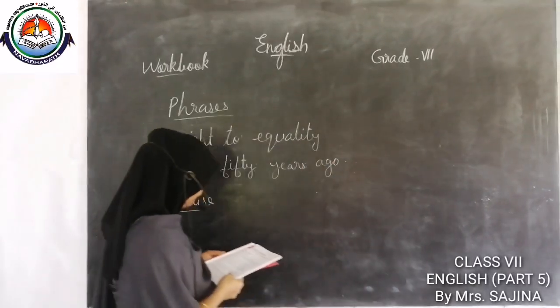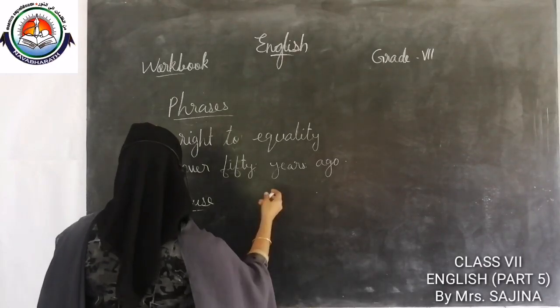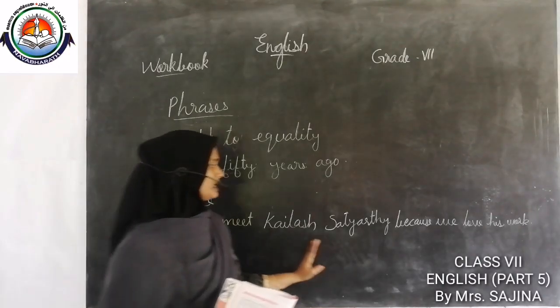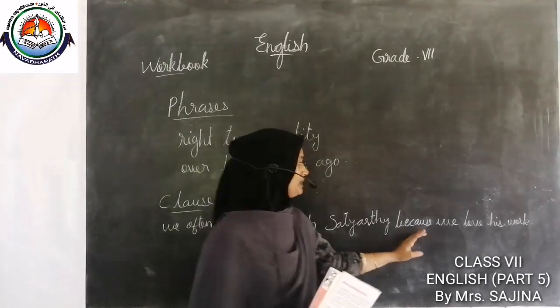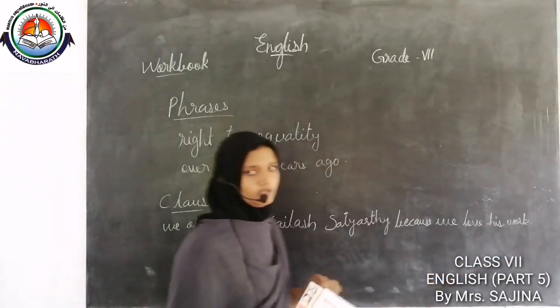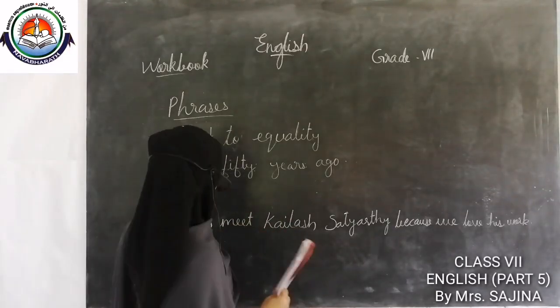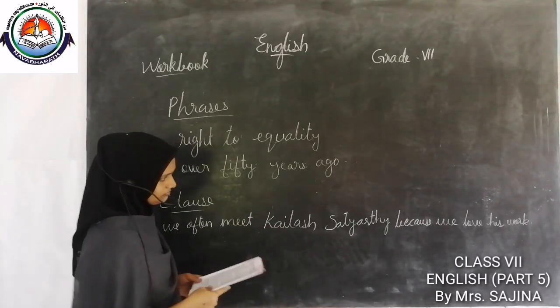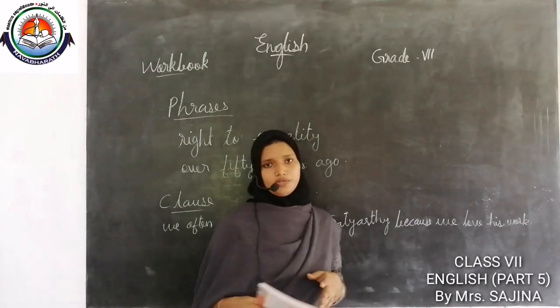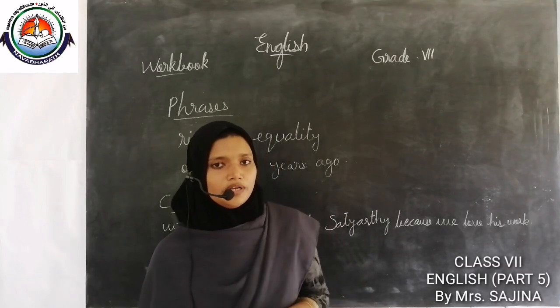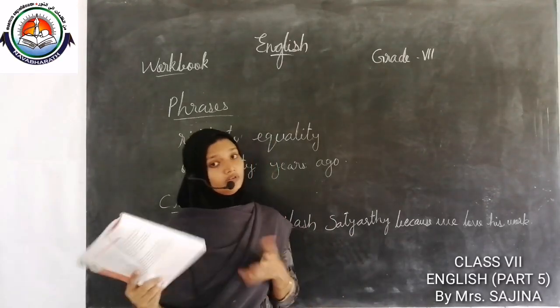For example: We often meet Kailash Satyarthi because we love his work. Here we can see two types of clauses. Which are the two types of clauses? Main clause and subordinate clause. That also we have discussed.